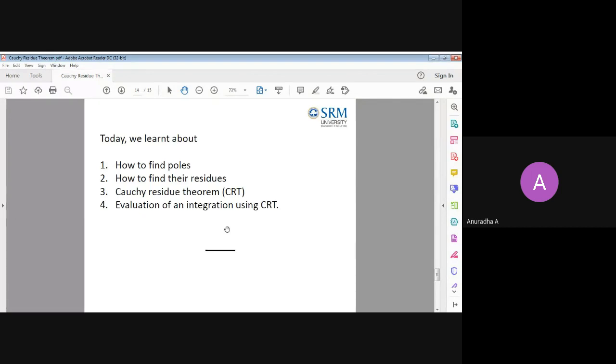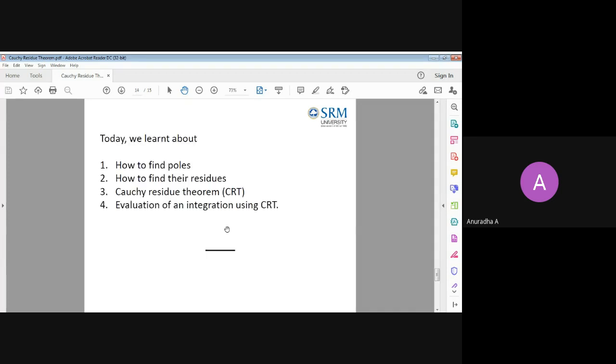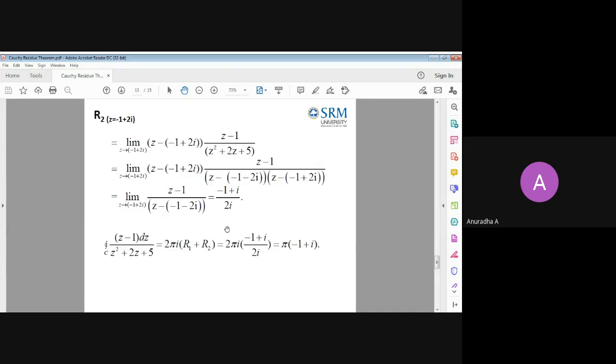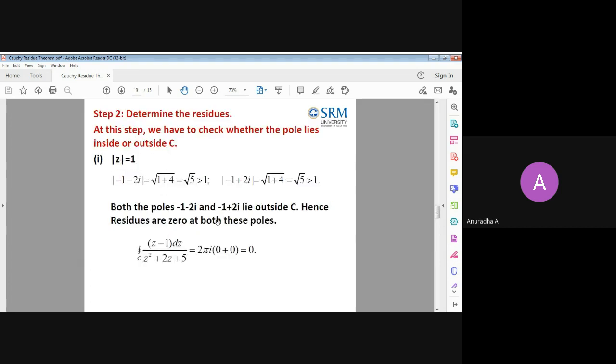What is remaining is the application part, and the important questions. This repeated question, mod z equal to 1, they have asked many times in part A. Our work is only to find the poles and identify whether they are outside. In the mod z part, wherever z is there in the question, you substitute the pole and check. If we get a value less than the radius, it means inside or on the boundary. If it's greater, it means outside. Please remember that.